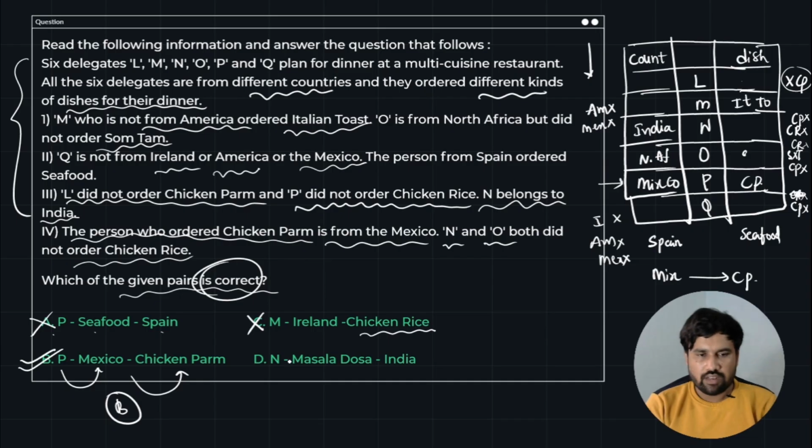So N, masala dosa, India. So we don't know, we can't confirm actually, right? Why? Because in this data masala dosa is not an item that is mentioned, so it is a possibility, not the correct one. So option D also got eliminated. So option B is your answer for this particular question.